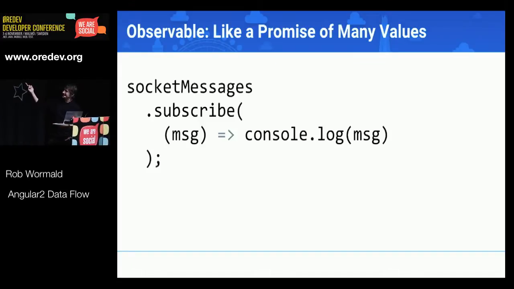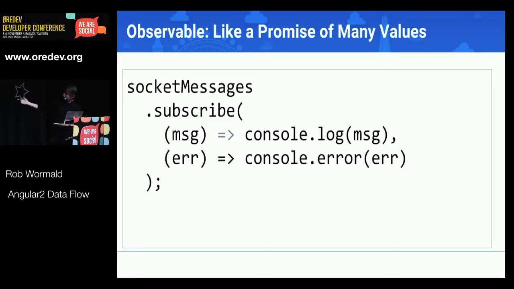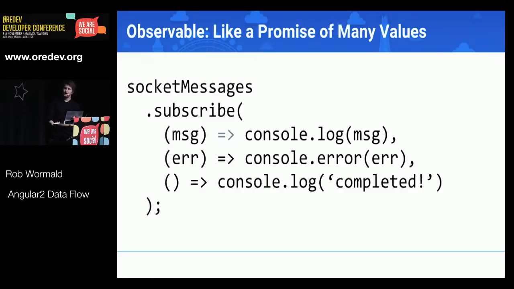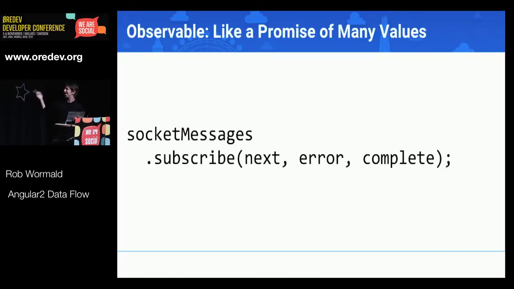So this is the beginning of an observable. An observable, instead of having a then method, calls subscribe. And each time you get a message down the socket, subscribe is going to be called. And then, like a promise, they have an error callback. So you get a success or an error, and if something goes wrong, it'll call the error callback. And of course, because this is something that's going to run for a long time, you need to know when it's done. So an observable has 3 total callbacks. You've got a success, an error, and a completed. And we just call that next, error, and complete.